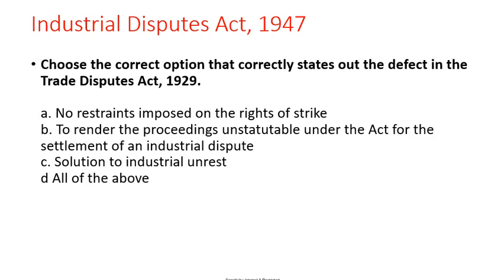Next one. Choose the correct option that correctly states the defect in the Trade Disputes Act 1929. Options: no restraint imposed on rights of strike, to render the proceeding unstatable under the Act for settlement of industrial dispute, solution to industrial unrest, all of the above. Correct answer is to render the proceeding unstatable under the Act for settlement of industrial dispute.